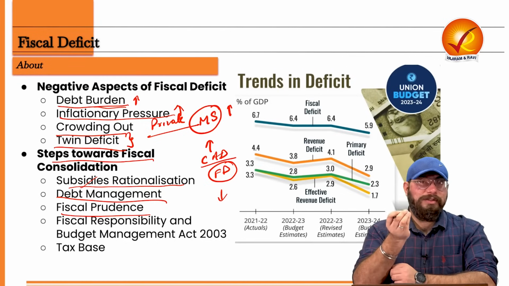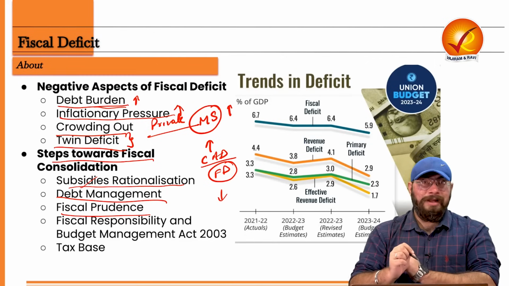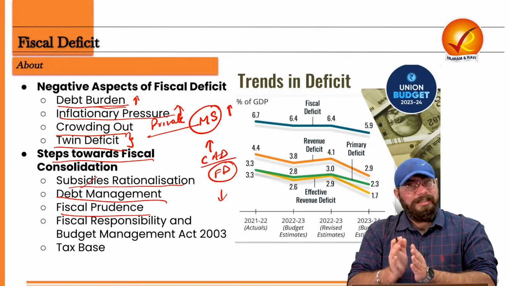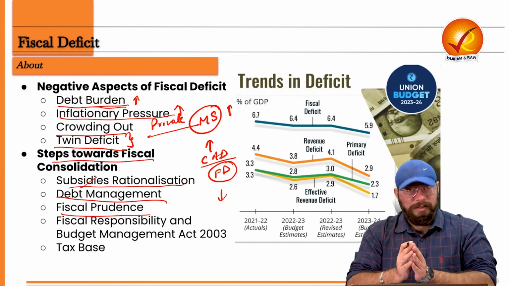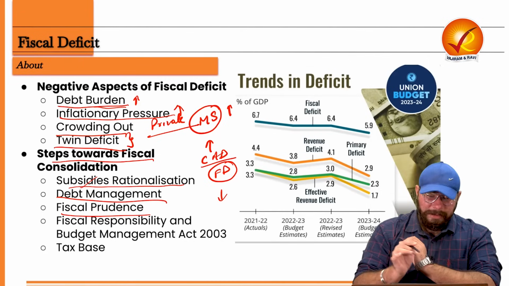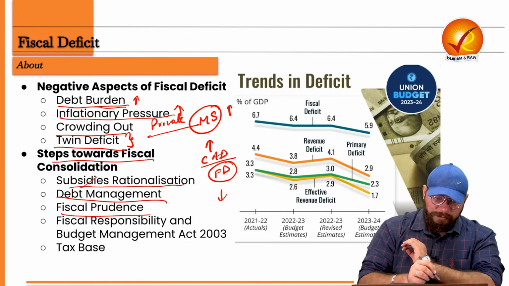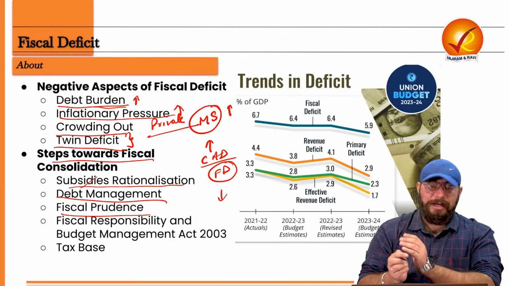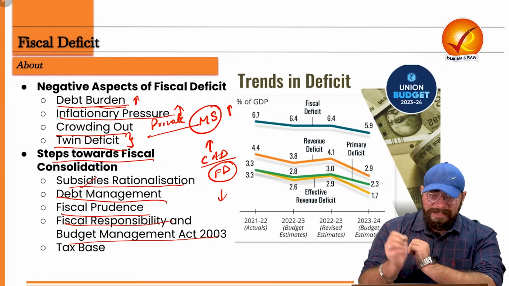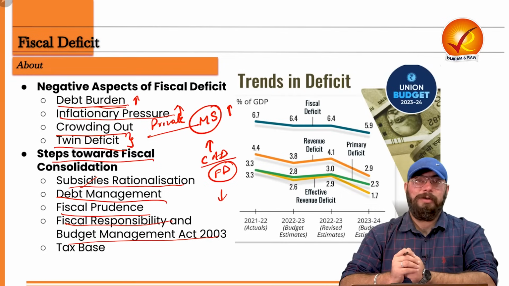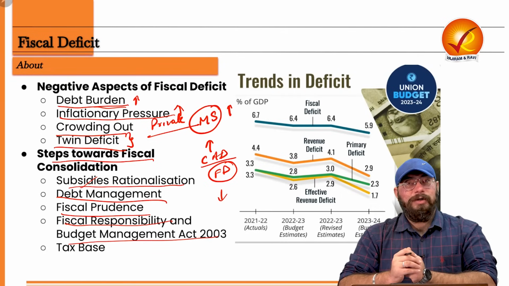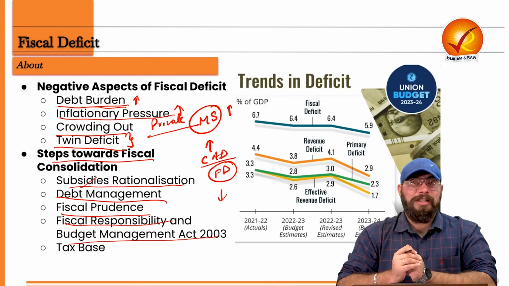So fiscal prudence also needs to be there. And also, to ensure all of these things, debt management, fiscal prudence, fiscal consolidation, the government came up with a very historic act, which you now call the FRBM Act, that is, the Fiscal Responsibility and Budget Management Act of 2003. Under this act, the targets are set for fiscal deficit.